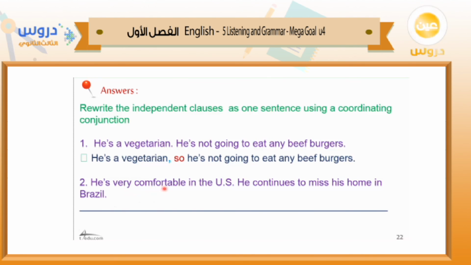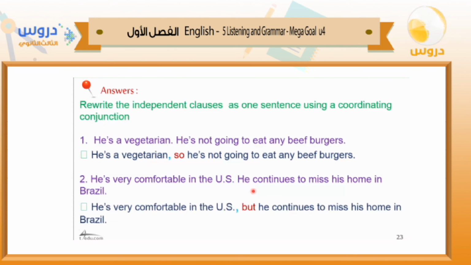Can we say he's very comfortable in the US and he continues, or he's very comfortable in the US but he continues, or he's very comfortable in the US so he continues? So what do you think the correct coordinating conjunction here? But. Although he's very comfortable in the USA, he continues to miss his home. So here, he is very comfortable in the US, comma, but he continues to miss his home in Brazil.